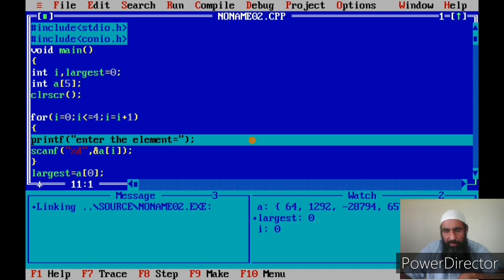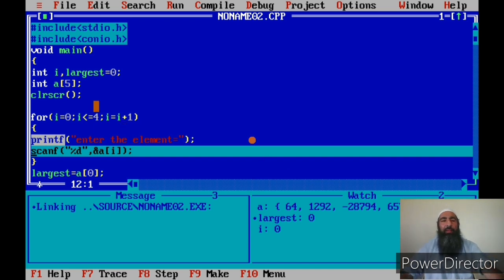Each element is a variable, and each variable has got its own index. That is, the name of a variable is now the array name, and the index of that element within the square braces, or subscript, we also call as index. Okay. Then largest has initially 0 value. That we'll see later how it changes. Then scanning the first element now.